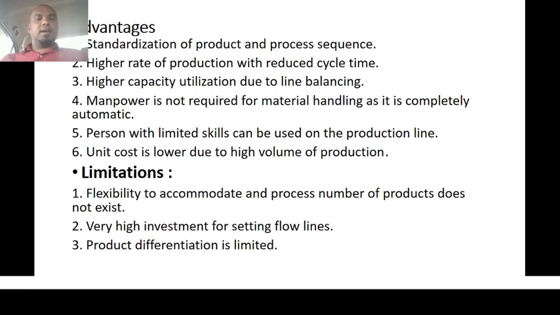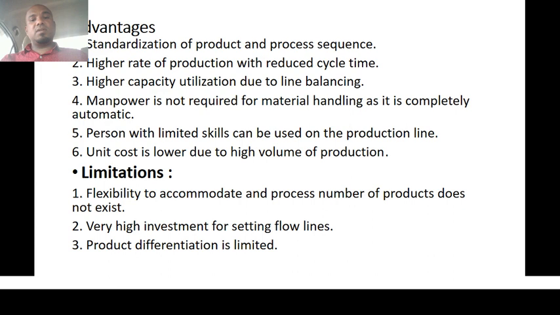So third one is higher capacity utilization due to line balance. That means you can use the maximum capacity from the production capacities. You can use it by producing more products, by increasing the volume of product from the production process. Fourth one is manpower is not required for material handling as it is completely automated, because